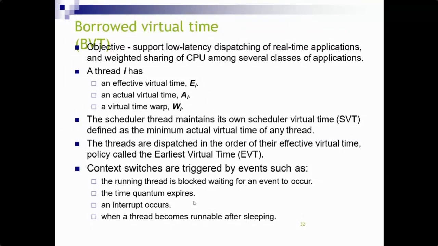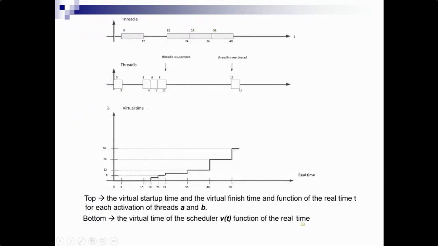Here a thread I has an effective virtual time, EI, an actual virtual time, AI, and a virtual time warp, WI. Then the scheduler maintains its own scheduler virtual time, defined as the minimal actual virtual time of any thread. So these threads are dispatched in the order of their effective virtual time, a policy called earliest effective virtual time. So this is a different way.